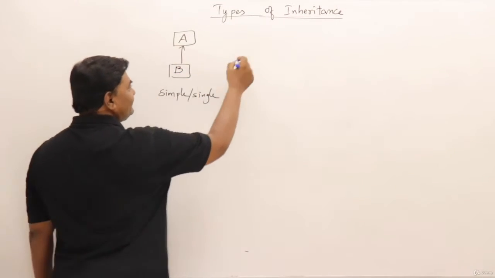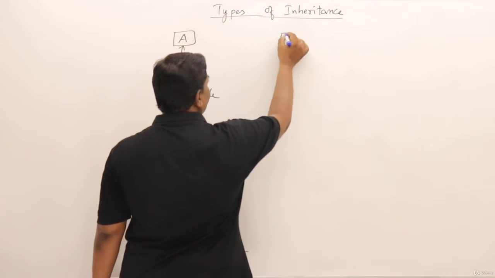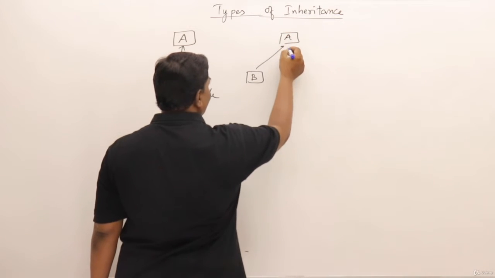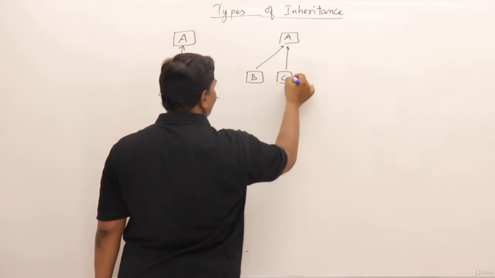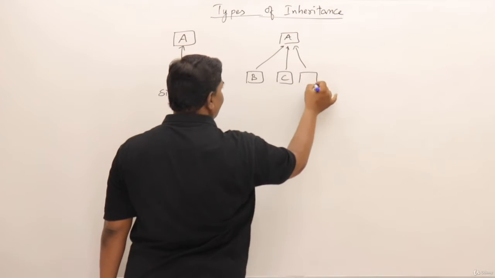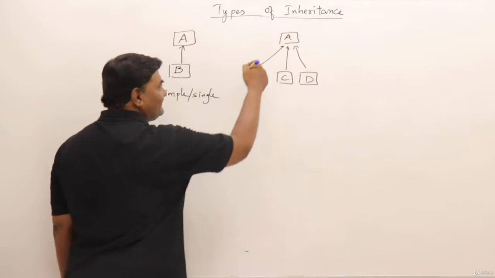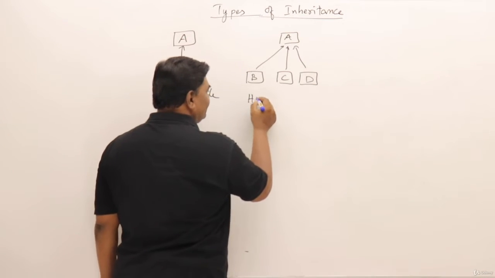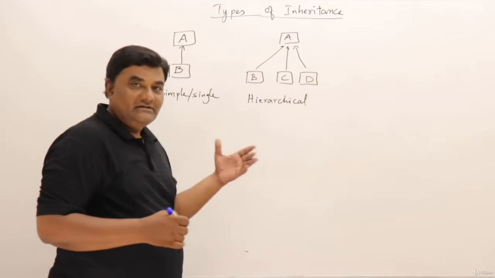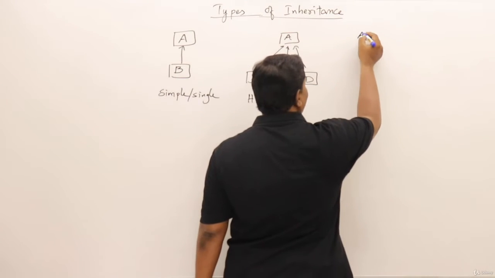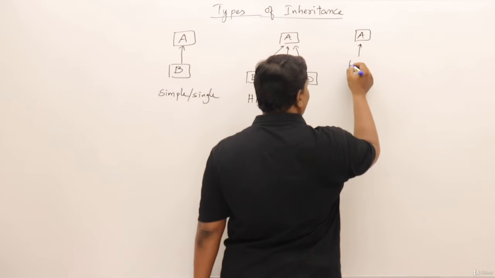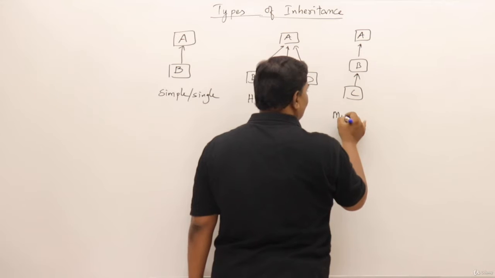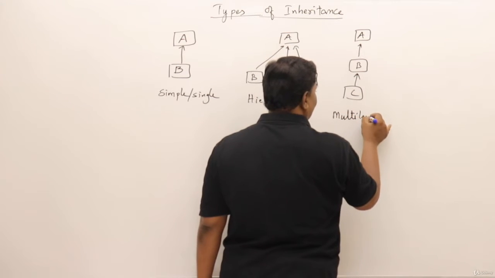Next is, if you have a class A, then from that there are more than one classes inheriting, that is B is inheriting from this one, and C is inheriting from this, as well as D is inheriting. So more than one classes are inheriting from the same class. This is hierarchical inheritance. Then the next possibility is, if there is a class A and from that class B is inheriting, and from that class C is inheriting. So this is multi-level inheritance.